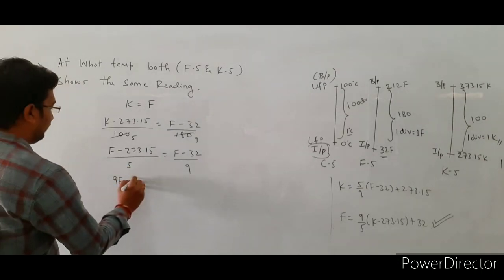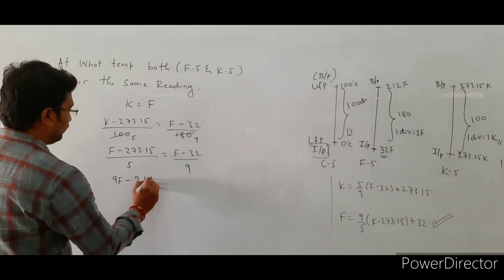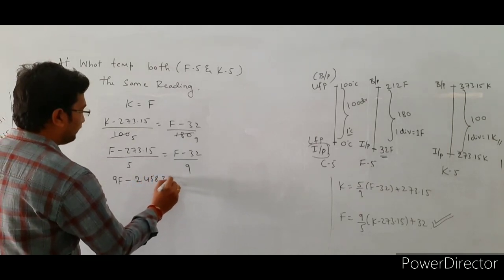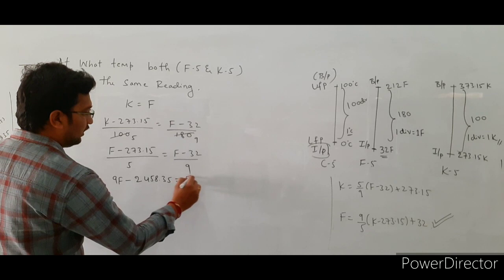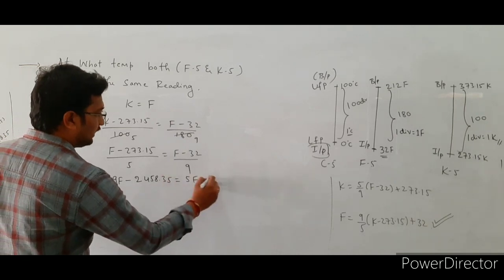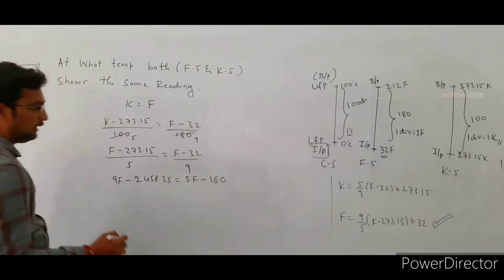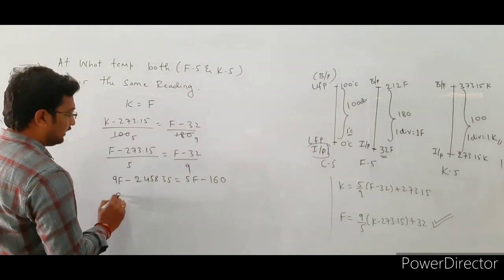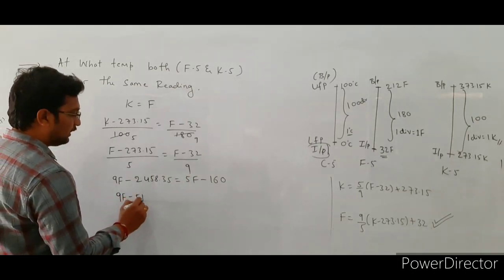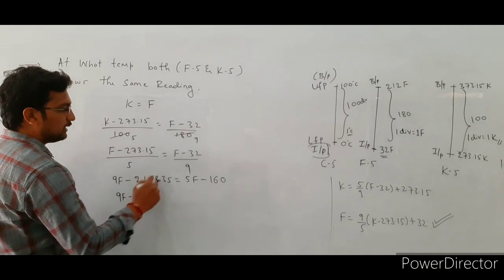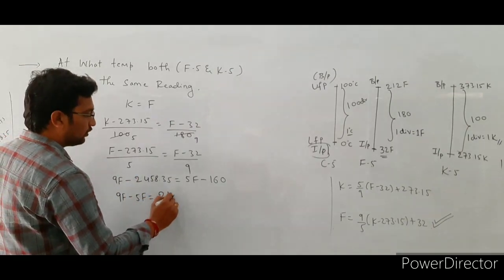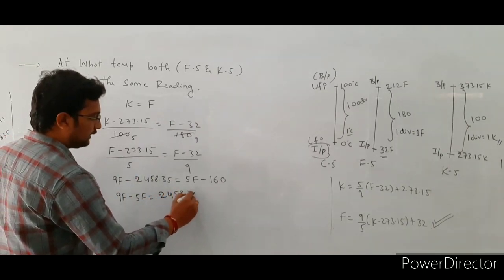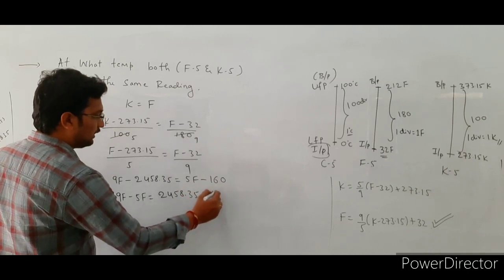273.15, its value is 2458.35, that is equal to, multiplying this one, 5F minus 5 into 32, that is 160. So take this term to this side: 9F minus 5F is equal to 2458.35 minus 160.